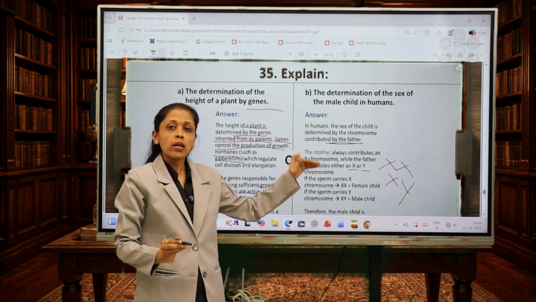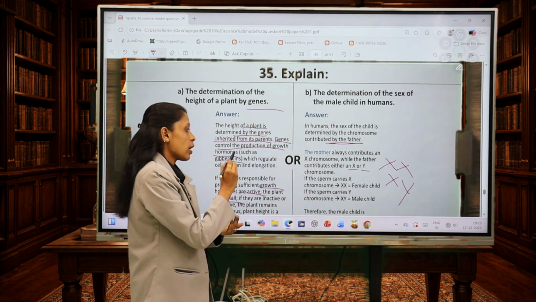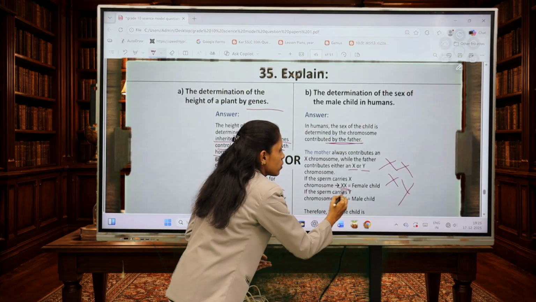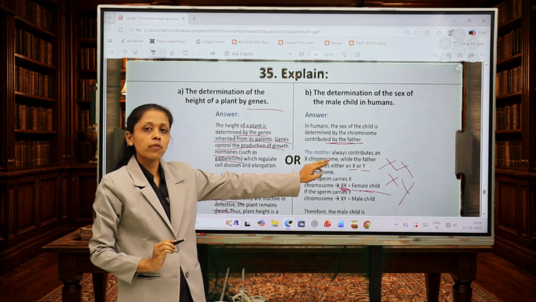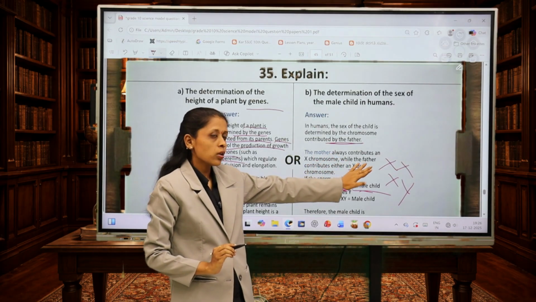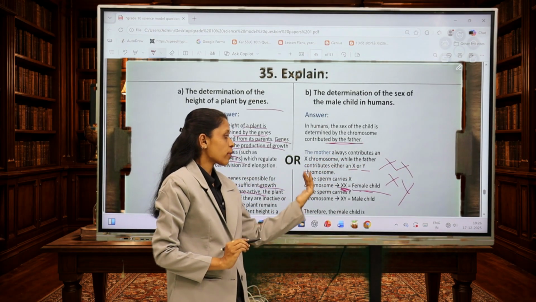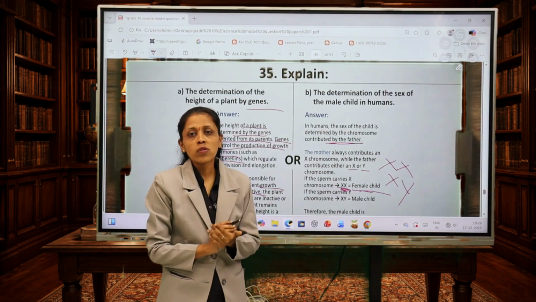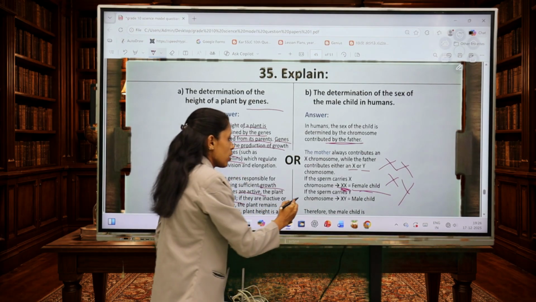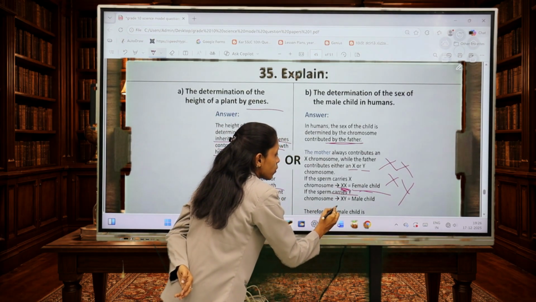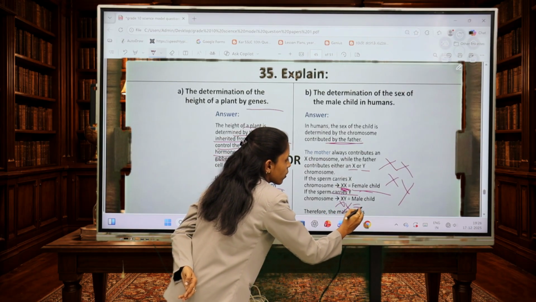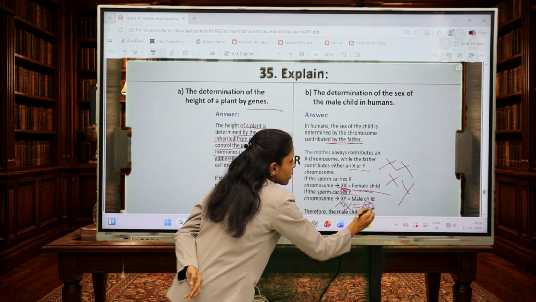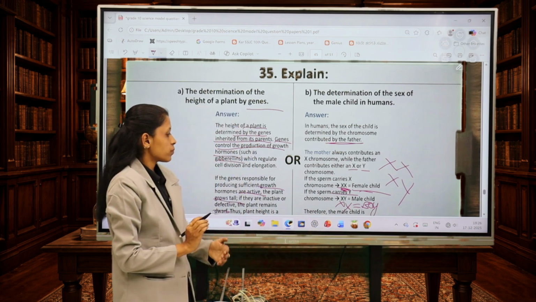If the sperm carries an X chromosome, it will be a female child. Why? Because the mother contains X chromosomes. If the sperm carries an X chromosome, the new individual will be female. If the sperm carries a Y chromosome, the mother contributed X and the father contributed Y, meaning the newborn individual will be a boy, that is a male child.